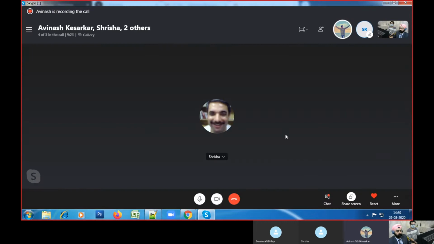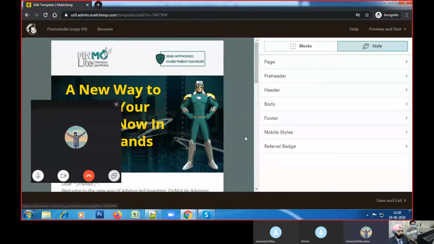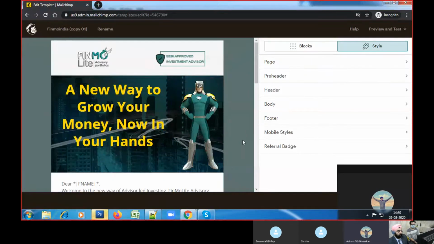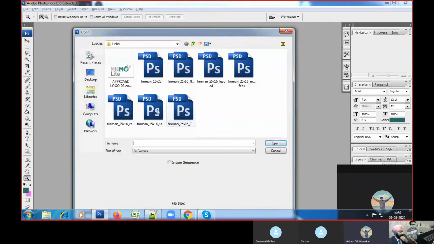Can we change the font in the mnemonic? It might be a little better if we change the font of that SEBI approved investment advisor text. Probably the problem could be over. Yes, we can, sir.